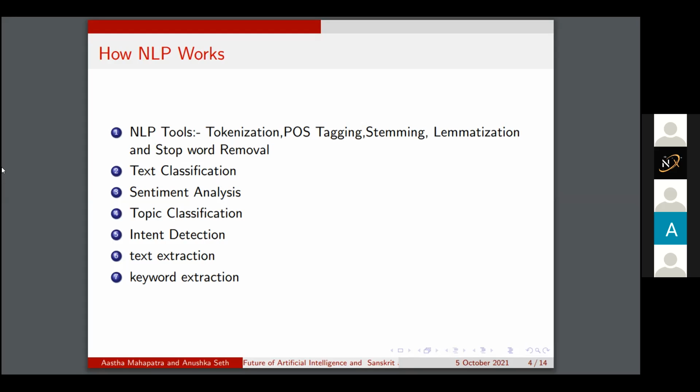So first is tokenization. Tokenization breaks down text into smaller semantic units or singular clauses. Second is POS tagging, part of speech tagging, marking of words as nouns, verbs, adjectives, adverbs, pronouns, etc. Third is stemming and lemmatization, standardizing words by reducing them to their root forms. And fourth is stop word removal. Stop word removal filters out common words that add little or no unique information. For example, prepositions and articles.